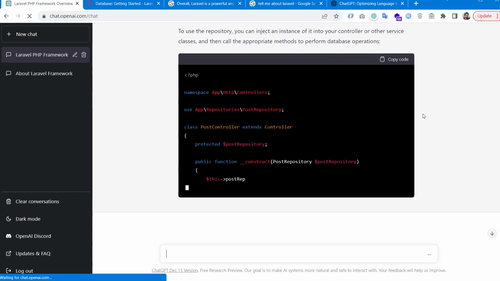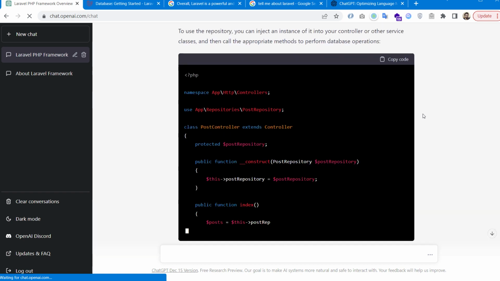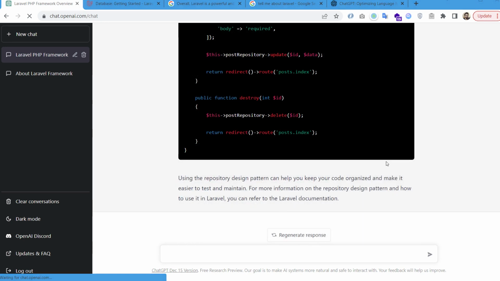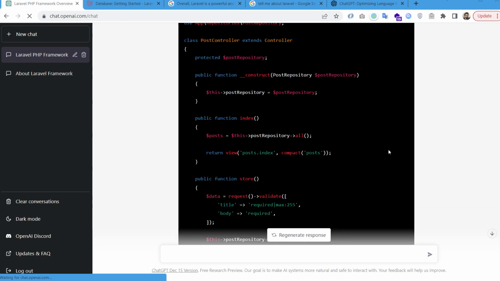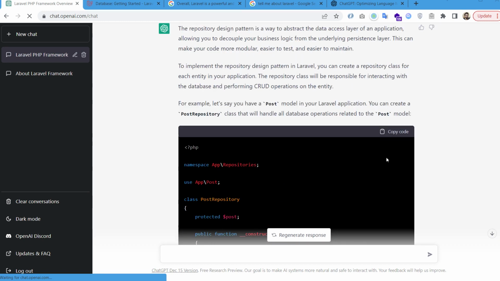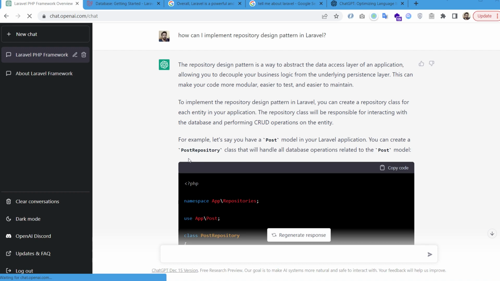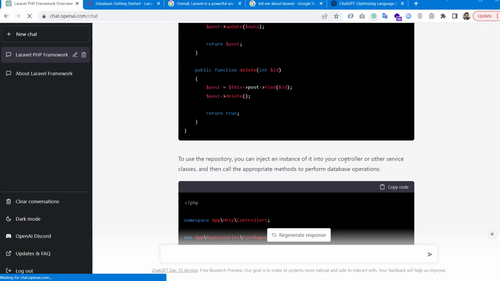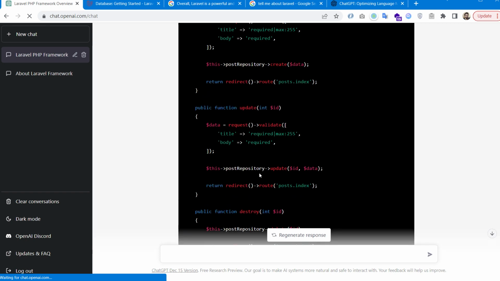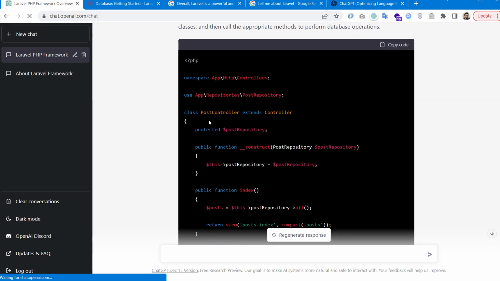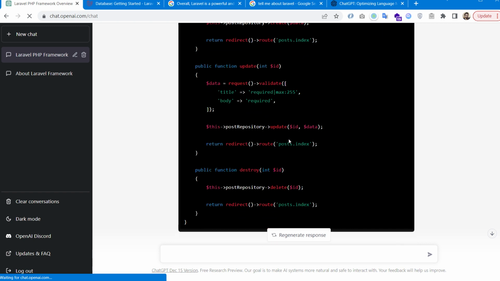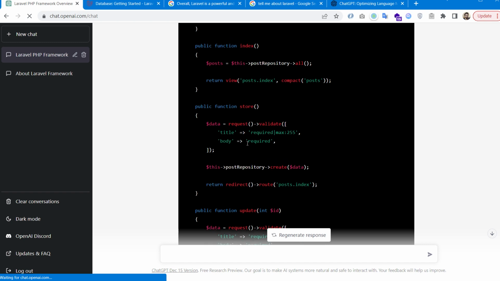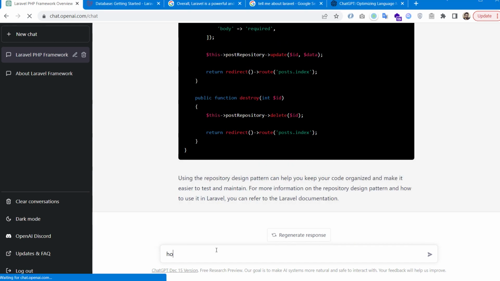Of course, it's amazing. You can also change the sample if you want to have samples in other topics. You can ask ChatGPT to give you other samples and pieces of code. Here it's about a post repository, and you can give more information, and you can ask ChatGPT to enhance each part of this code.